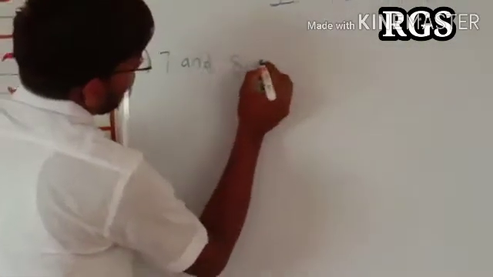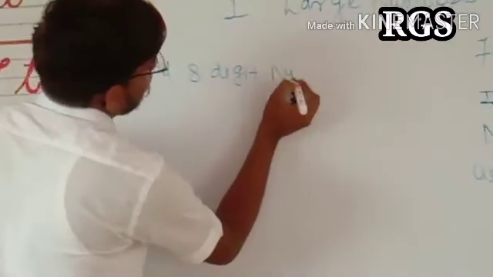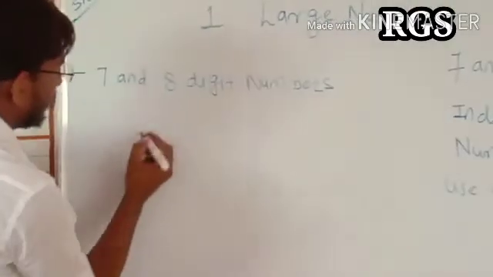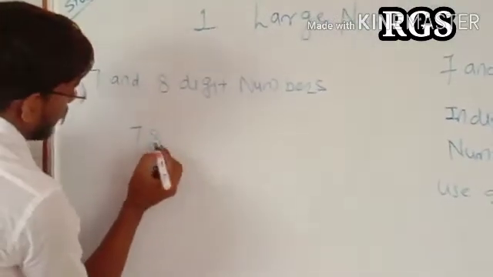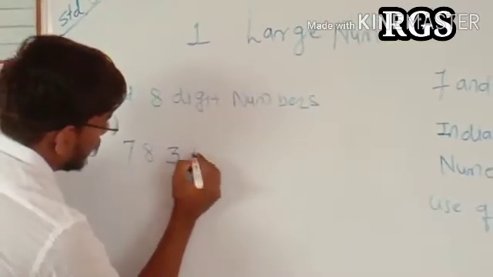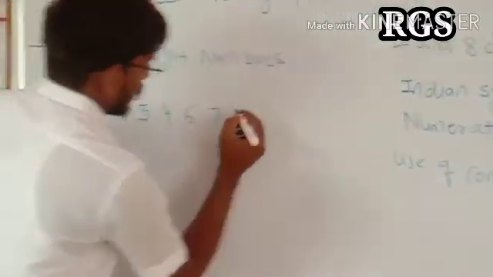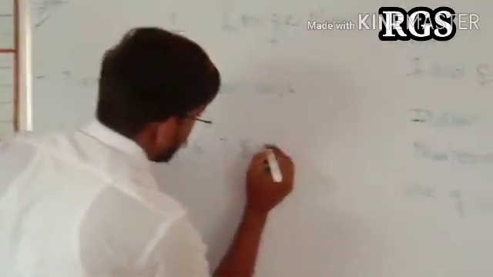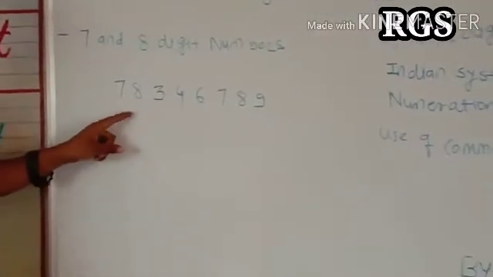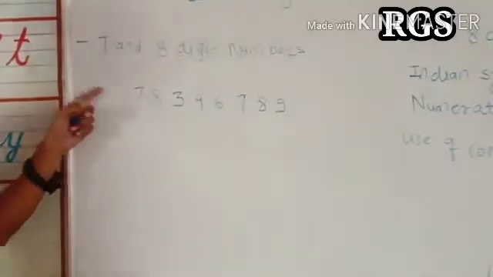7 and 8 digit numbers. Now look here. Now count the digits in that particular given number.